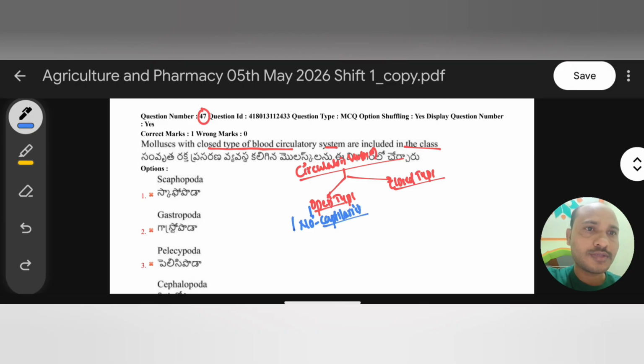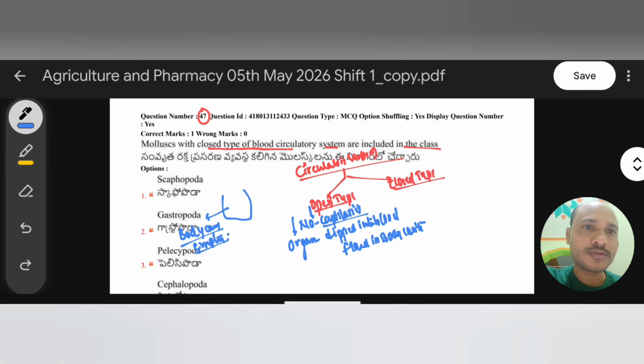So what happens generally is that the organs are dipped in blood filled in the body cavity. For example, here is a body cavity, an empty space, or we can also use another term like coelom.